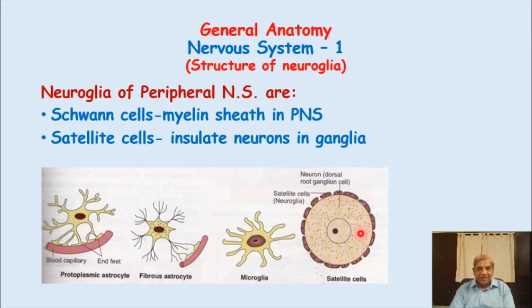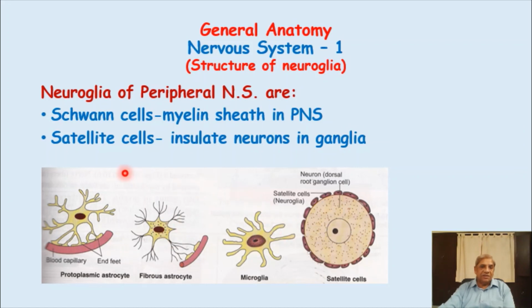And these cells which form an insulation are arranged all around these neurons. These neuroglial cells are called satellite cells. So there are so many satellite cells surrounding a single neuron or nerve cell. Let us see other neuroglia cells.